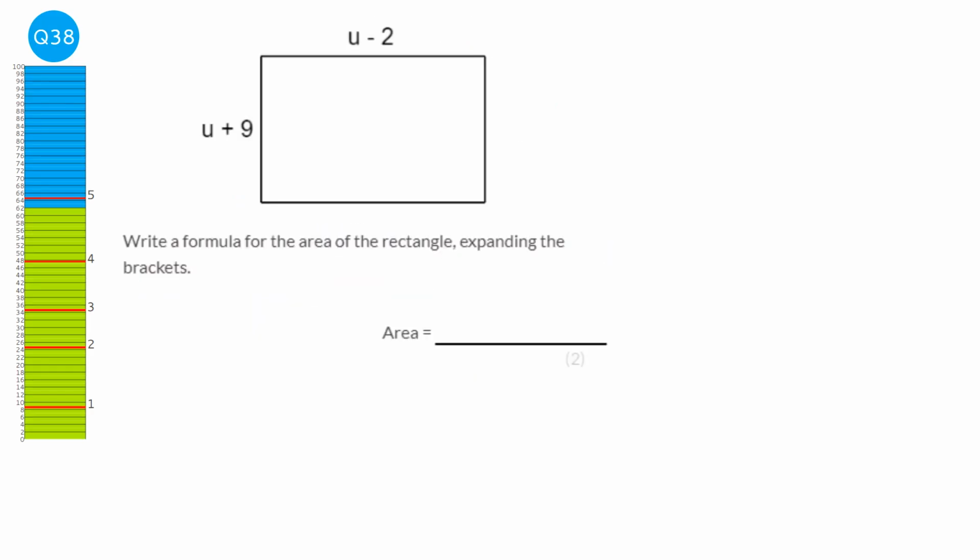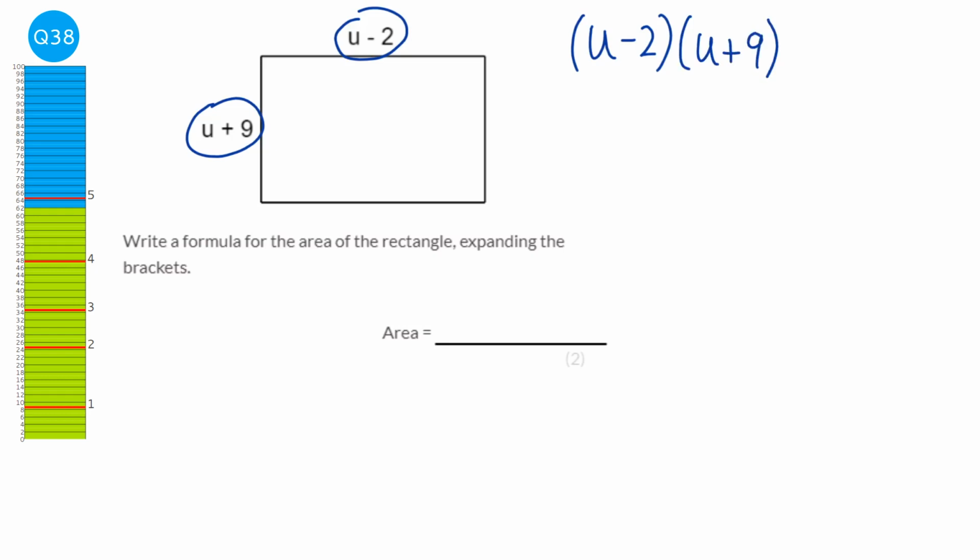So to find the area of a rectangle, we just multiply the width and the length. So that's what we're going to do here. But whenever you have an expression representing a length or a width or anything really, you put brackets around it. So we go (u - 2) times (u + 9).